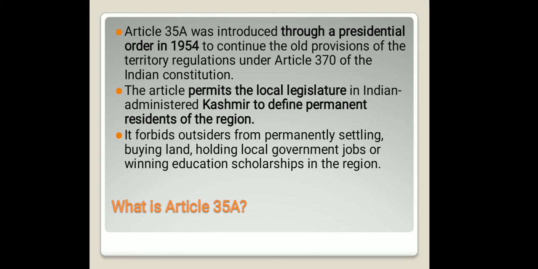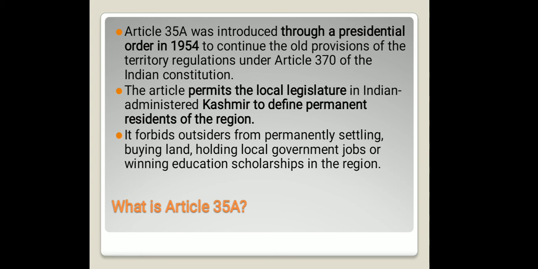It permits the local legislature of Jammu and Kashmir to define permanent residents of the region. The local legislature is the legislative assembly, which will define the permanent residents.